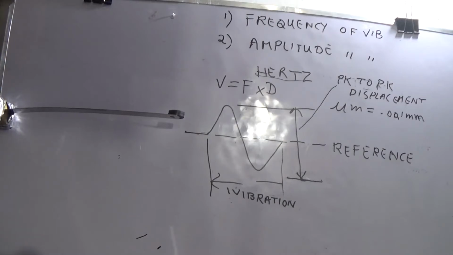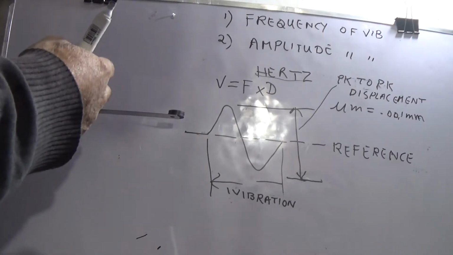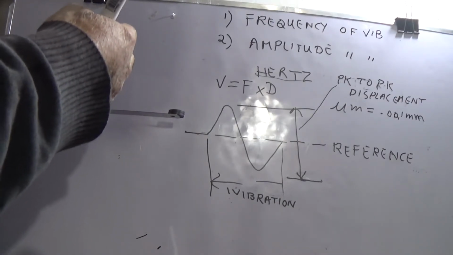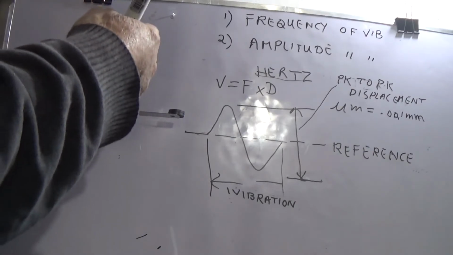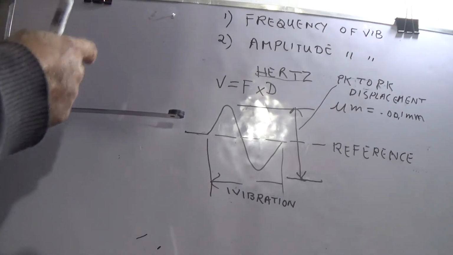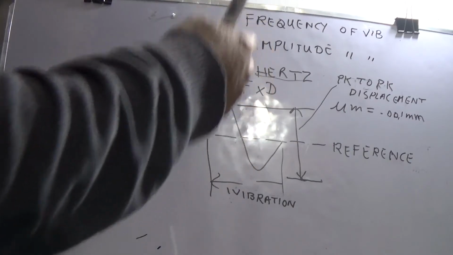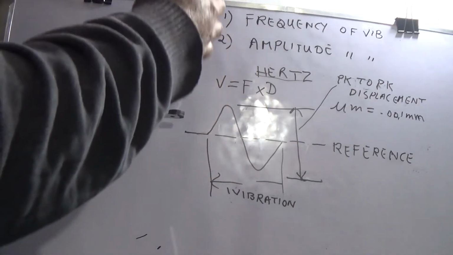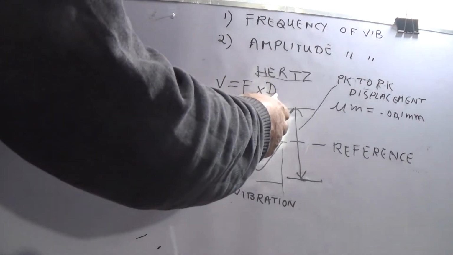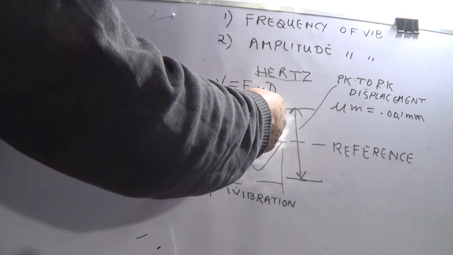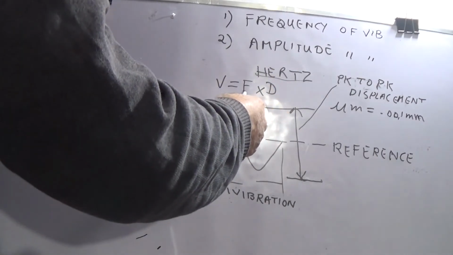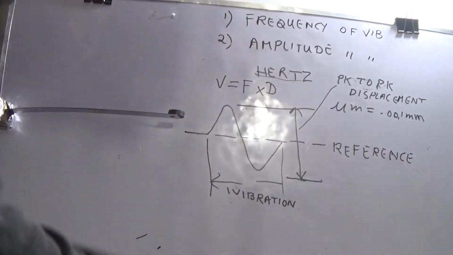Now the second case: when the machine has high frequency, both things are important. How many times is the machine bending? Bending means displacement, and frequency here means the number of times I am bending.